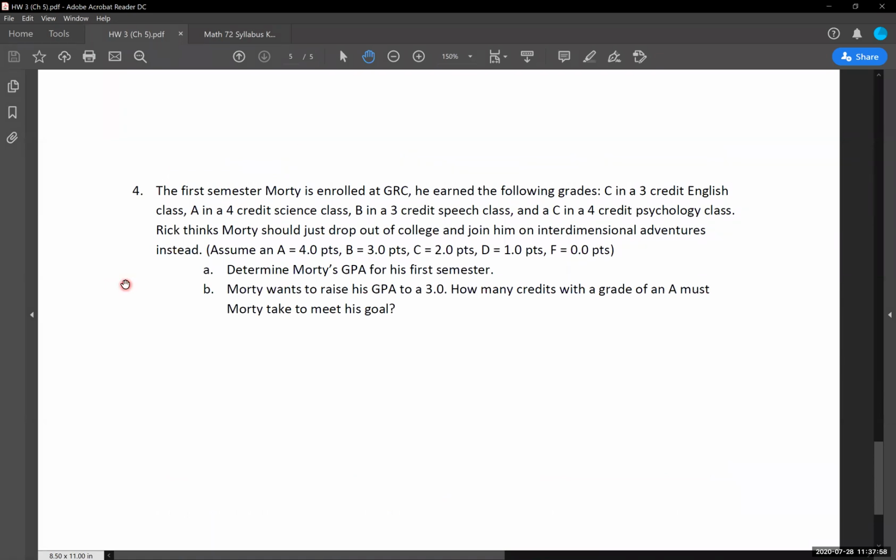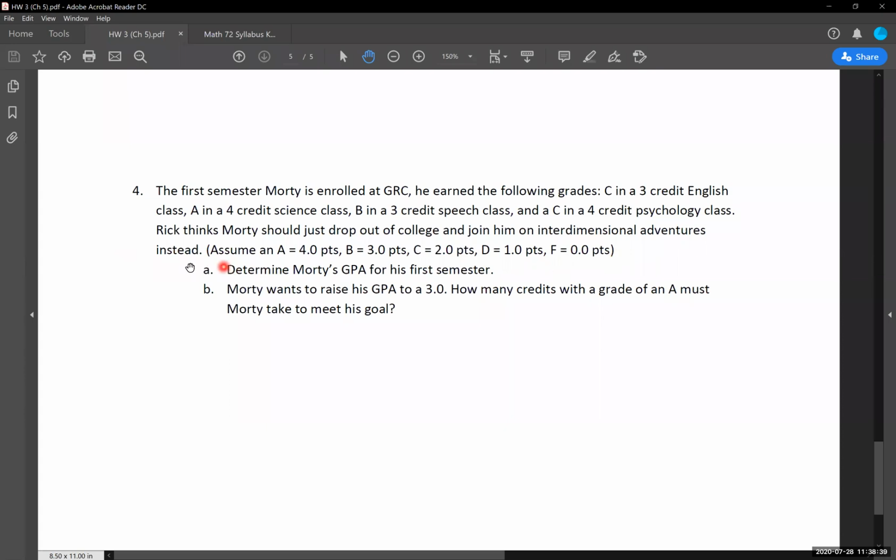So the first semester, Morty is enrolled at Green River College. He earned the following grades: a C in a 3-credit English class, an A in a 4-credit science class, a B in a 3-credit speech class, and a C in a 4-credit psychology class. Rick thinks Morty should just drop out of college and join him on interdimensional adventures instead. I mean, he pretty much spells that out in one of the episodes, so that makes sense. So we're assuming that an A is a 4.0, a B is a 3.0, a C is a 2.0, a D is a 1.0, and an F is a 0.0. So think of it as grade points in this regard.